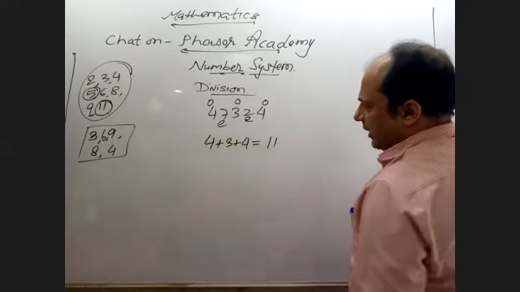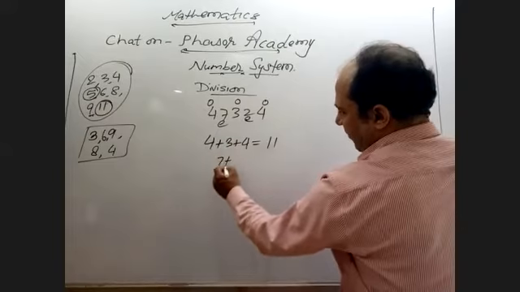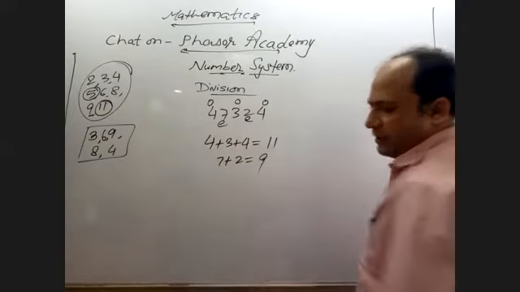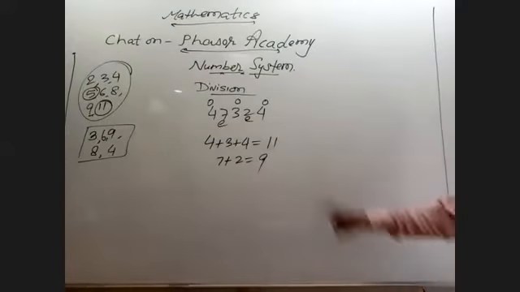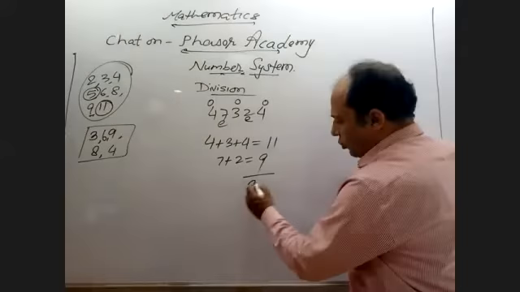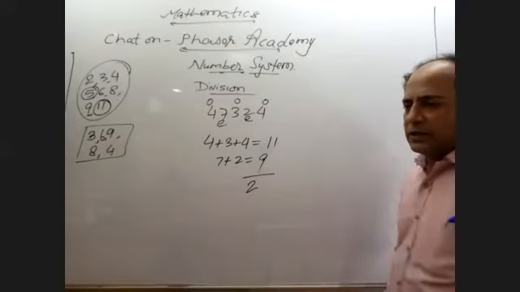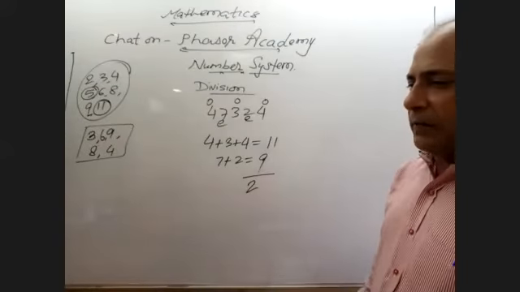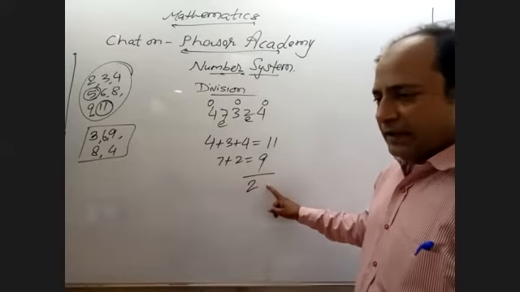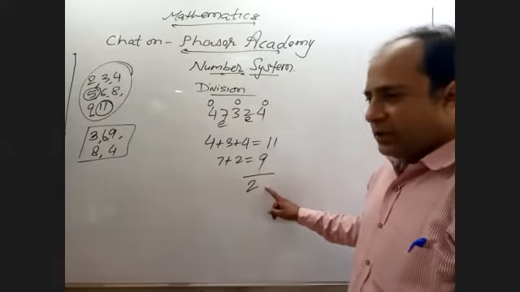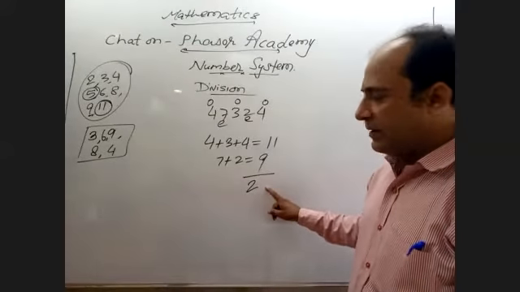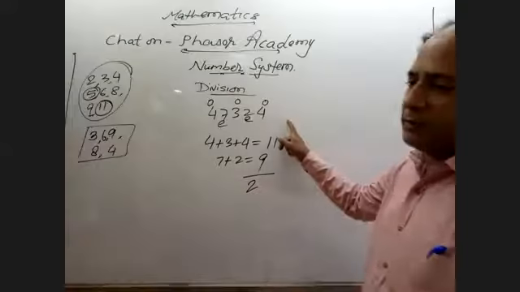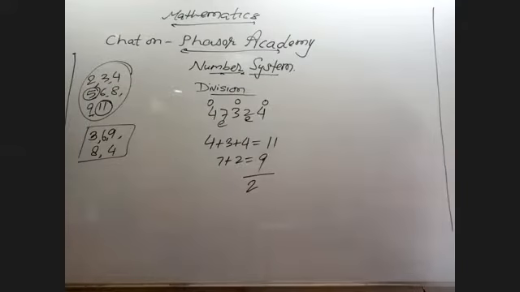And for the even places, 7 plus 2, that is 9. What is the difference? The difference is 2. So 2 is not divisible by 11. That means the number is not divisible by 11.